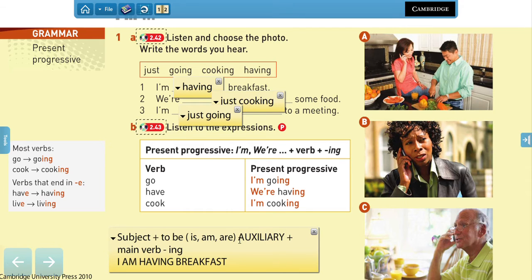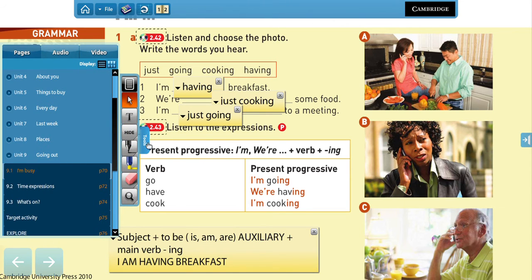Les recuerdo que los auxiliares son palabras, ¿cierto? Que nos van a ayudar a armar oraciones en distintos tiempos verbales. Para el presente simple tenemos auxiliares como el do, does. Para el pasado simple usamos did, right? And for present progressive, we're going to use the verb to be as an auxiliary. Yes? Very important for you to understand that.